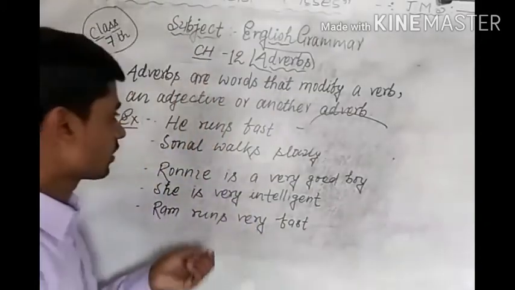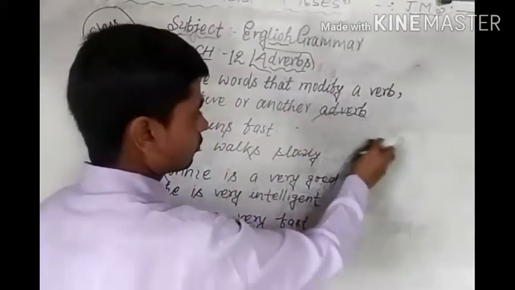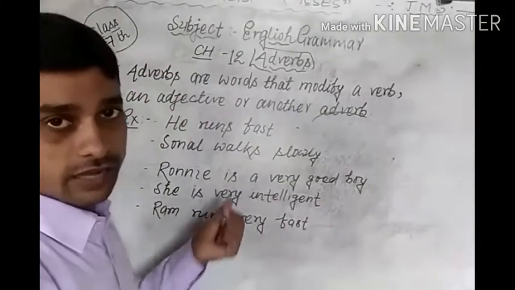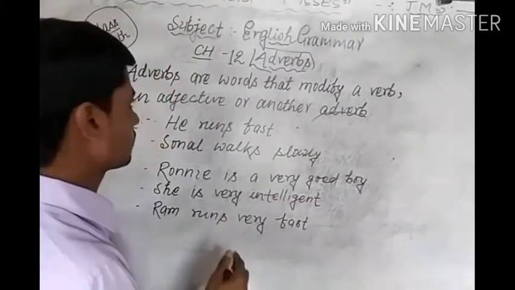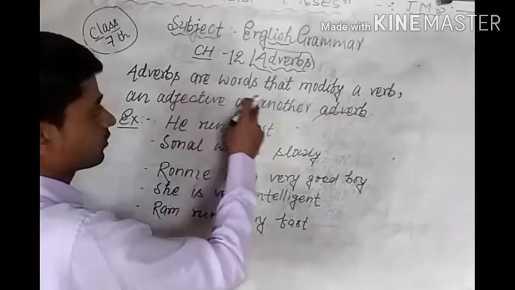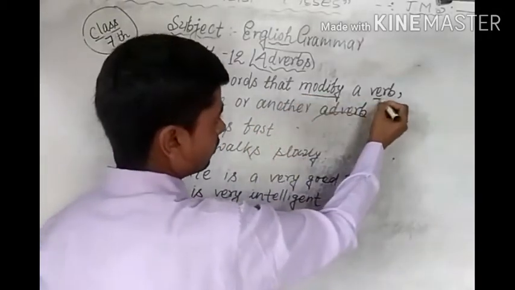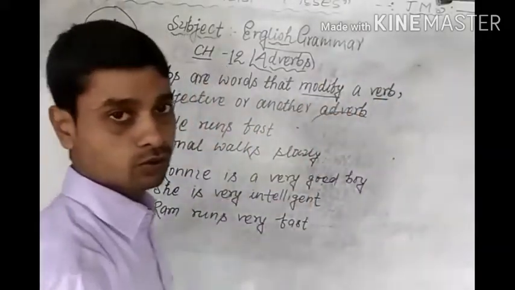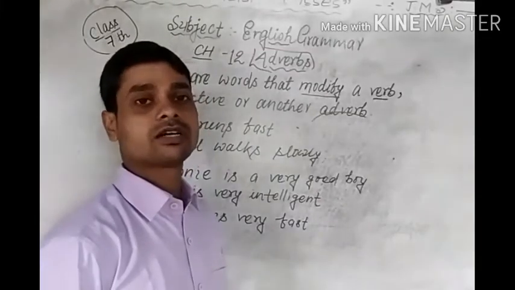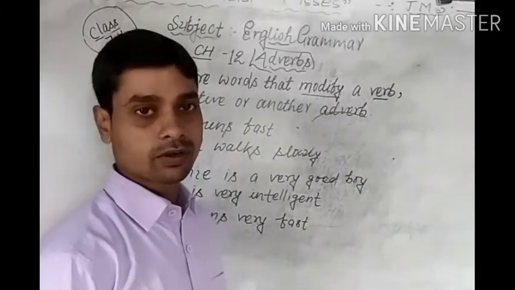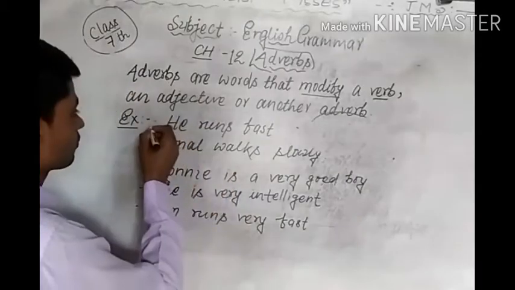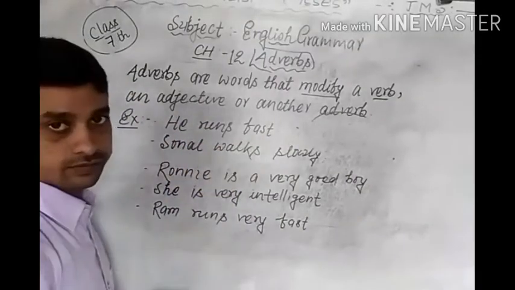Now we can understand adverbs with the help of examples. Students, I have said a word that modifies a verb. How can we know that word is telling about the verb? So look at the first example. He runs fast.